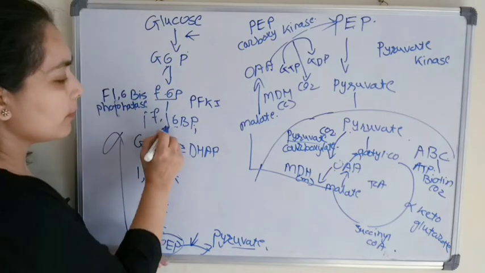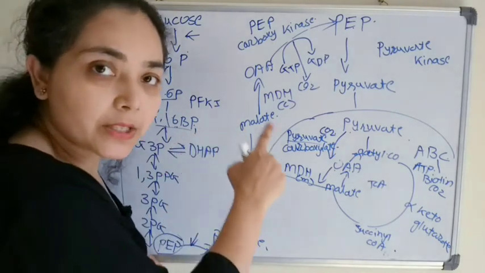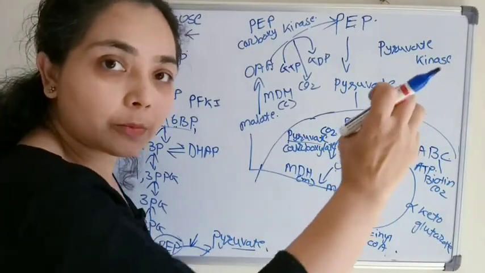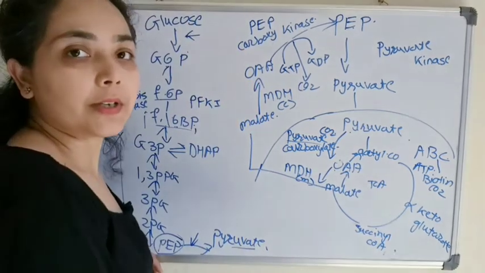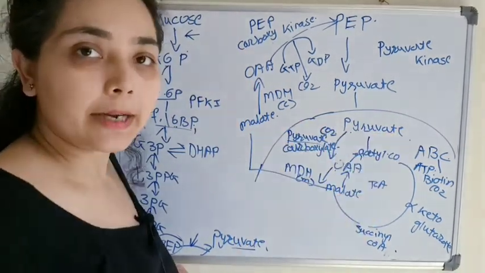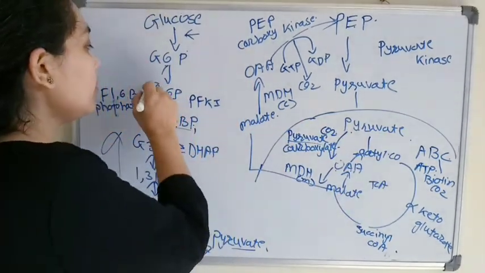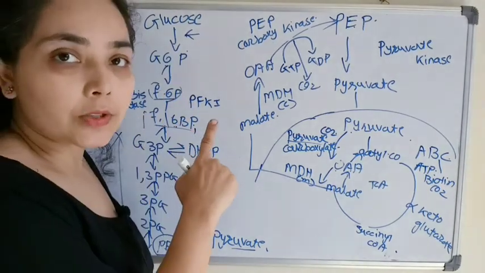Phosphatase. Okay. Substrate is fructose 1,6-bisphosphate. So from that we are removing the phosphate group. So the enzyme name is fructose 1,6-bisphosphatase. Phosphatase means the removal of the phosphate group. Now we are getting fructose 6-phosphate.